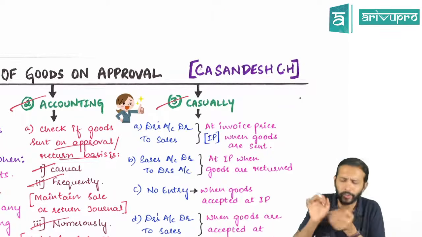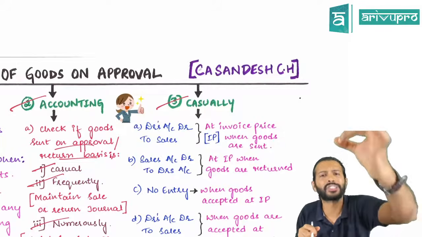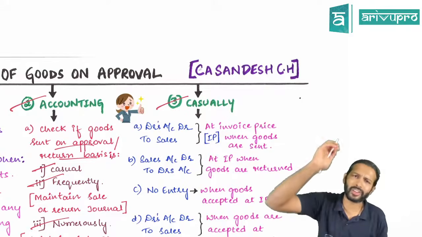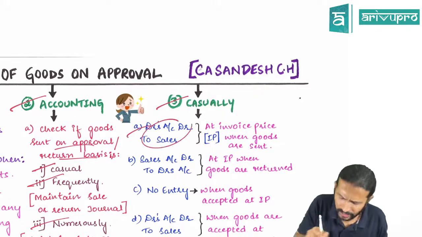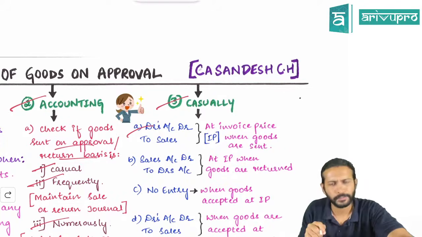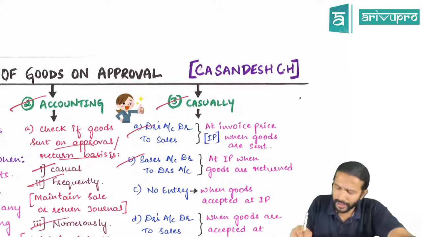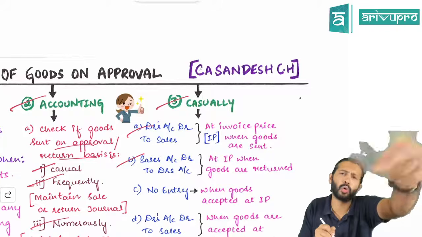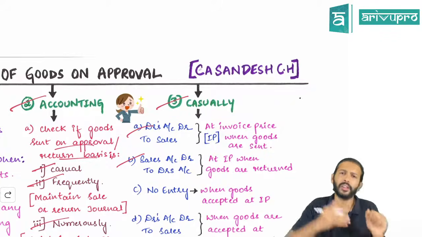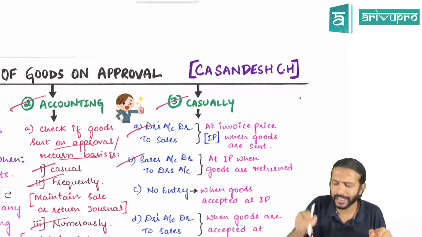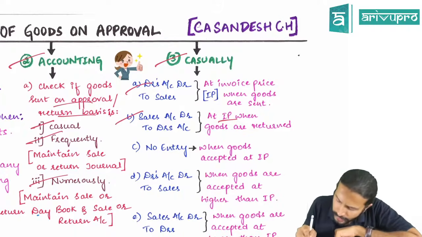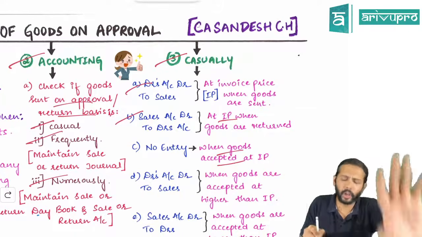So the basic funda of casual approach is, the moment you send the goods on approval basis, on that day only you book it off as sale. So on that day only you'll pass the journal entry, debtors account debit to sale at the selling price or invoice price. Next, if the customer returns the goods, then you pass the ulta entry because you've already booked it as sales. Now you pass the ulta entry, which will be sales account debit to debtors at invoice price or selling price itself. If customer has accepted the product, we don't have to do anything.